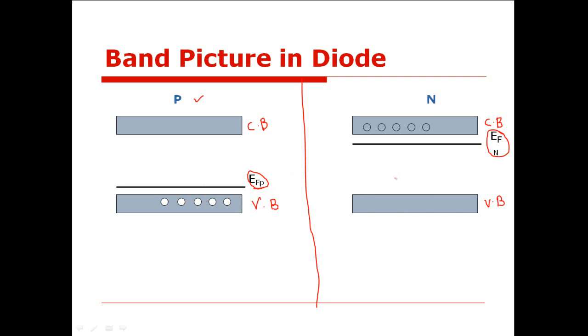Okay, but this is the case when you look at only the p-type semiconductor and n-type semiconductor separately. But what about a diode?